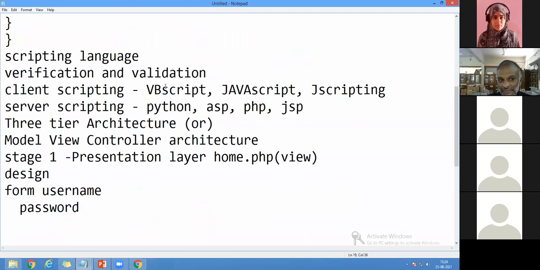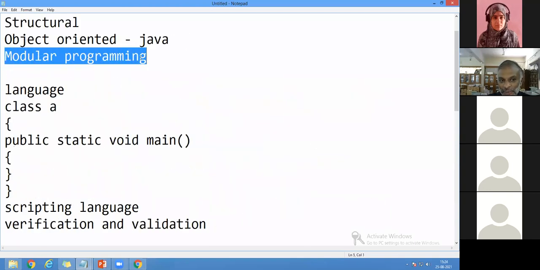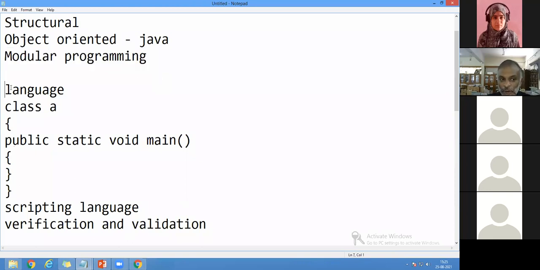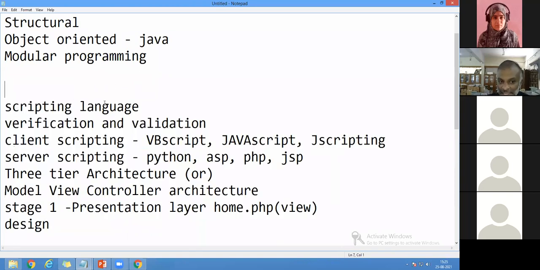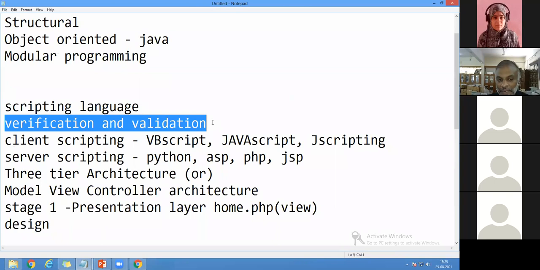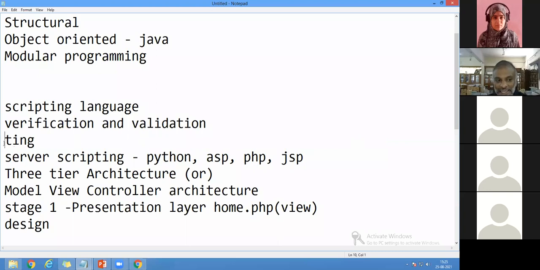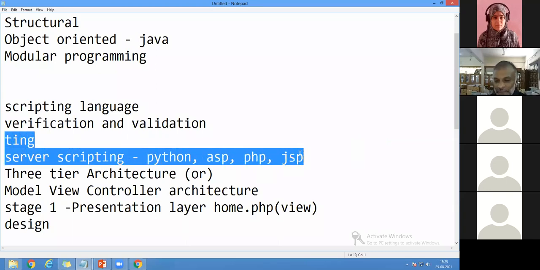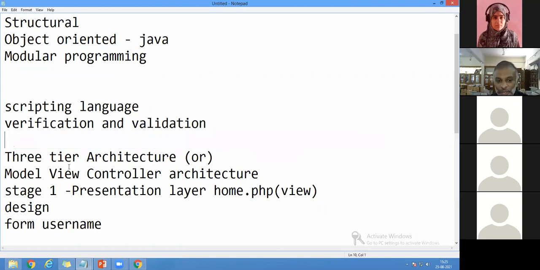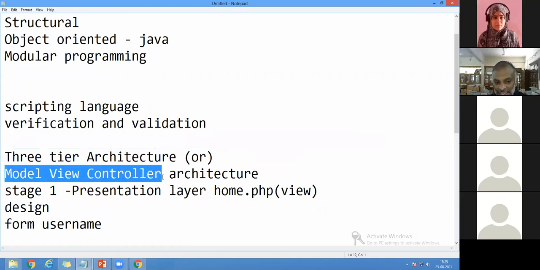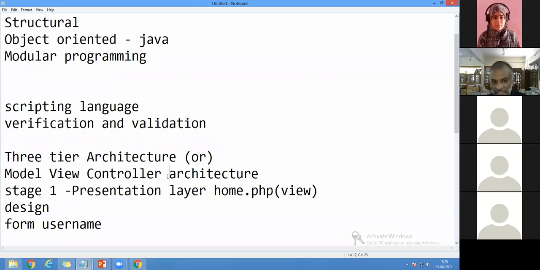So remember that from the first I'm coming here. First we have to discuss what is called modular programming. Modular programming is mainly focused on the MVC pattern. We are saying that it is an MVC pattern, that is the model, view, controller pattern. And we are not writing any languages. We are writing scripting languages, and scripting languages are mainly meant for verification and validation. We are mainly focusing on server-side scripting, right? And we are not going to use Python or ASP or JSP or PHP. We are going to use a 3-tier architecture, or in other terms, the model view controller architecture, which is called MVC architecture.